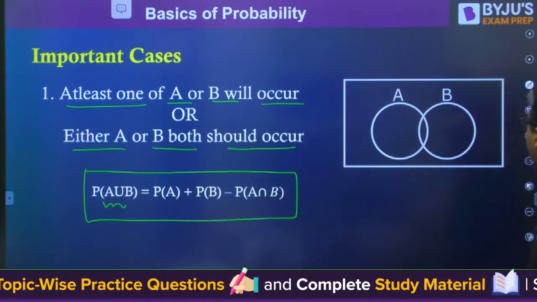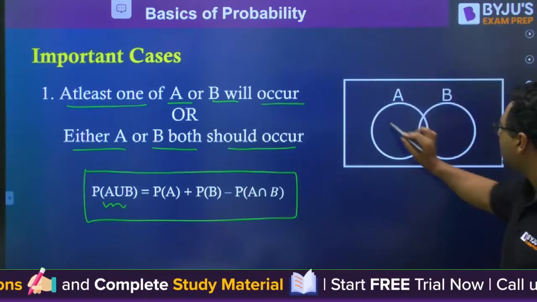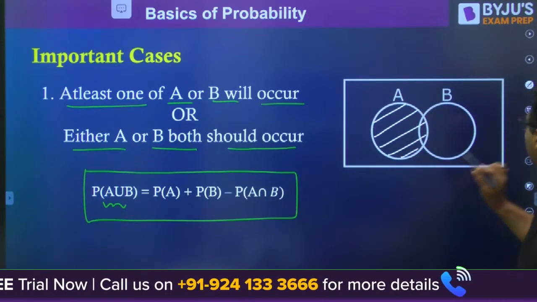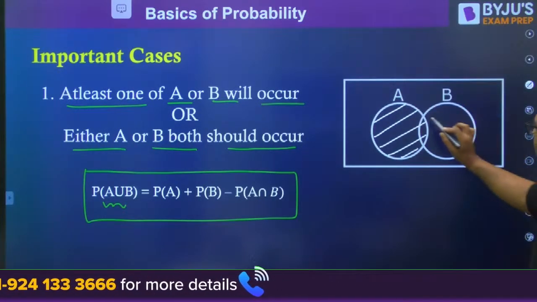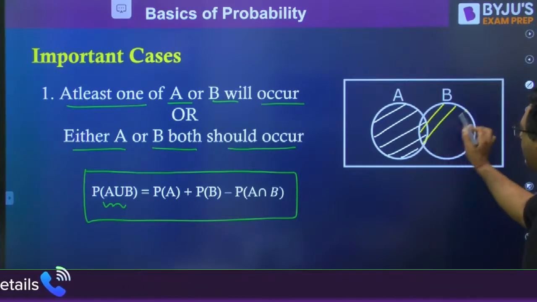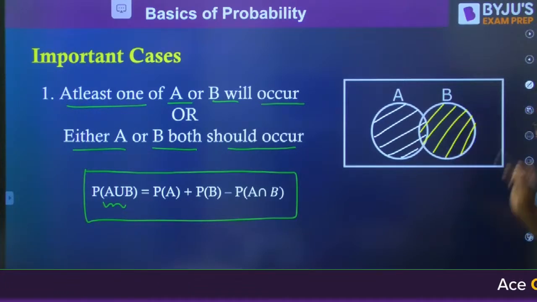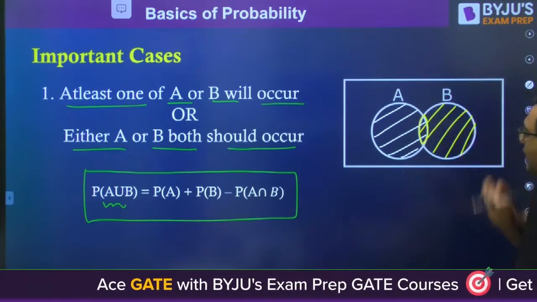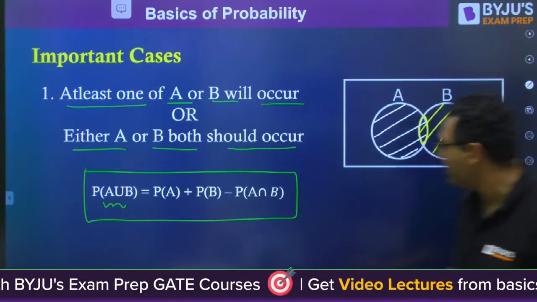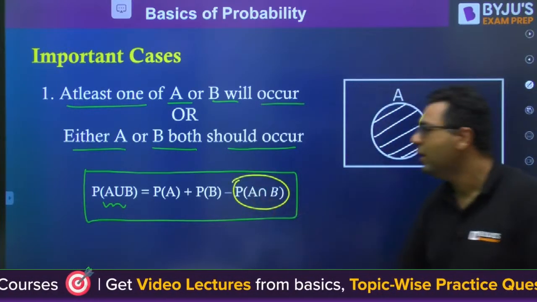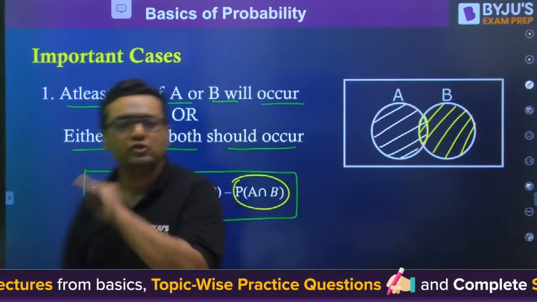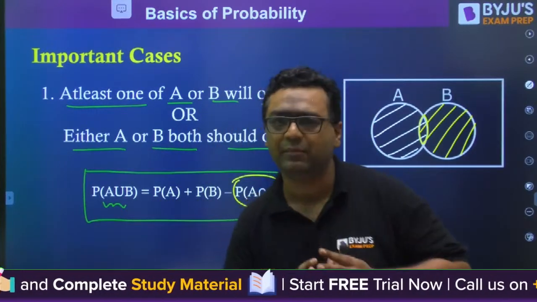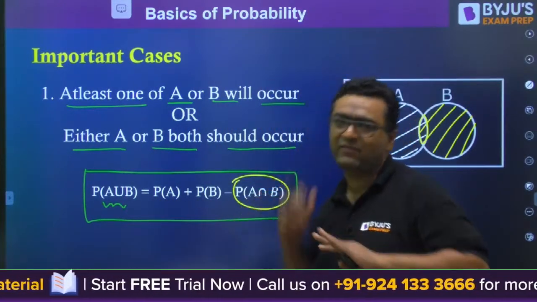If this is the Venn diagram, I will show you probability of A with the white color. The area of this circle will give you the probability of event A happening. Similarly, the area of circle B will tell you the possibility of B. If you see this common area, it is counted 2 times, once in A and once in B. That's why we subtract it. Although derivations of these are also possible, we will not waste our time on derivations. I will tell you all the physical meanings, but we will avoid the derivation part, which is not actually required.